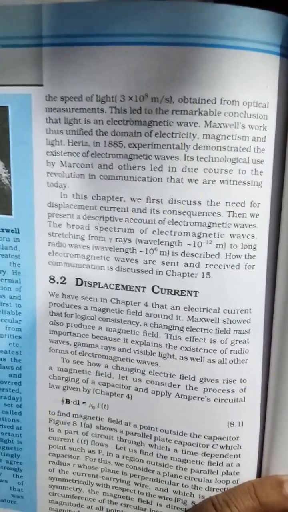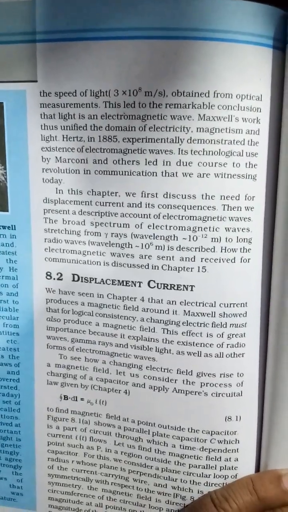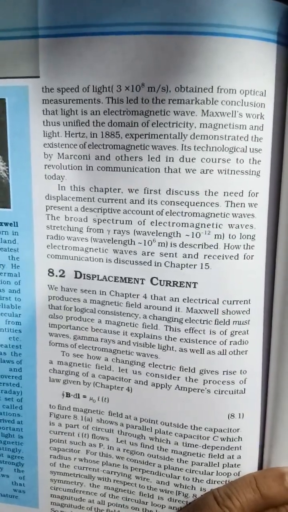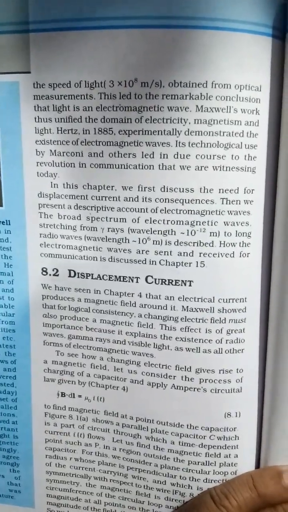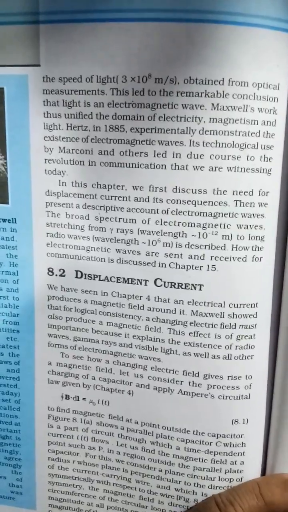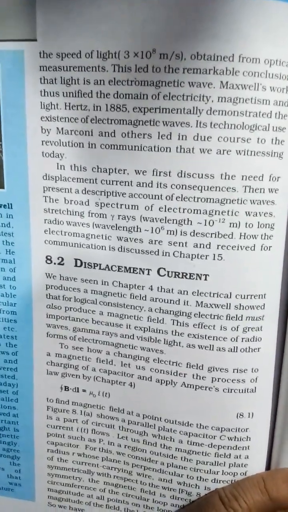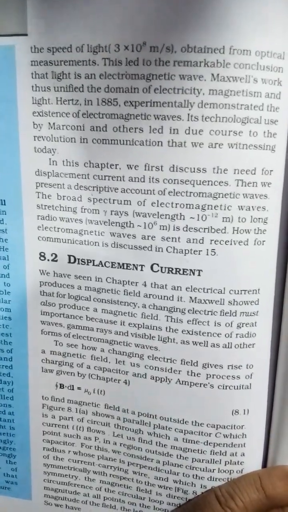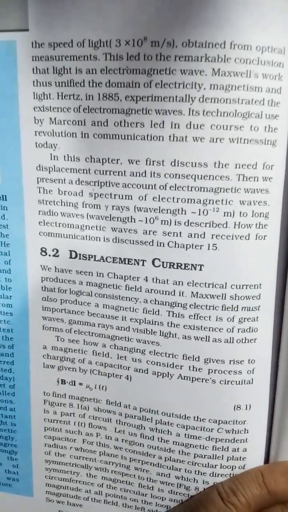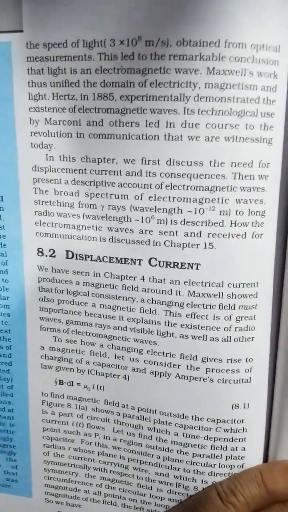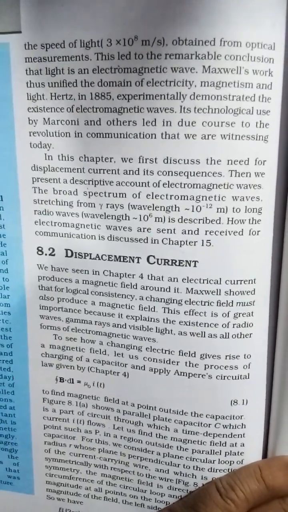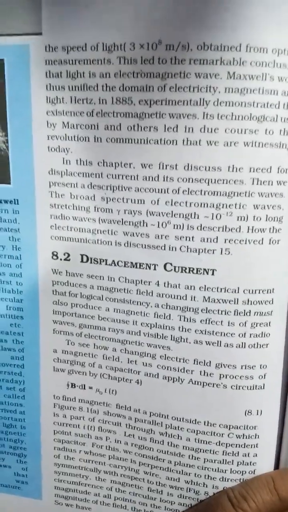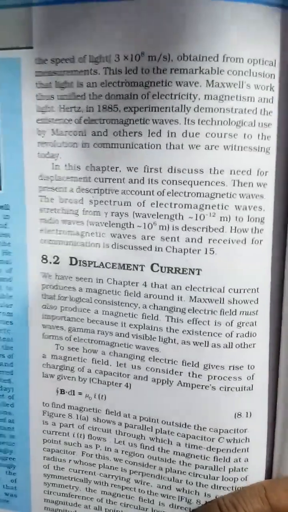In this chapter, we first discuss the need for displacement current and its consequences. Then we present a descriptive account of electromagnetic waves, the broad spectrum of electromagnetic waves stretching from gamma rays, with wavelengths of approximately 10 to the power minus 12 meter, to long radio waves, with wavelengths of 10 to the power 6 meter. How electromagnetic waves are sent and received for communication is discussed in chapter 15.